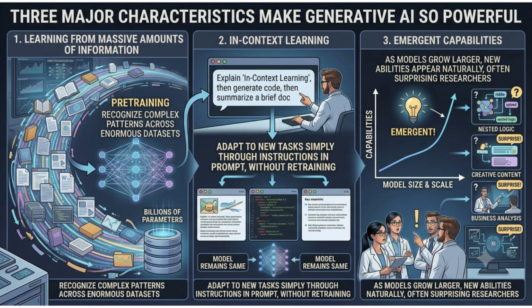For example, you can ask the same AI system to write an email, explain a concept, generate code, summarize a document, without retraining the model. 3. Emergent capabilities. As models grow larger, new abilities often appear naturally. These capabilities frequently surprise even the researchers who built them. Examples include advanced reasoning, multi-step problem solving, creative content generation, complex analysis.